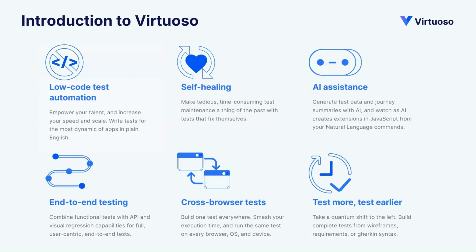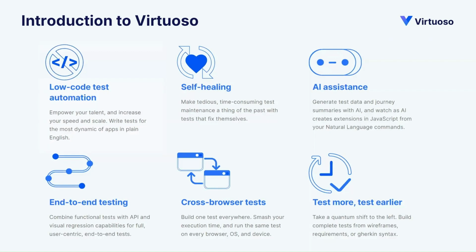Virtuoso is powered by AI capabilities. For example, it allows you to extend the capabilities of Virtuoso for automating various edge cases using extensions that are created by writing simple pieces of JavaScript code. But in case you do not know JavaScript, there is an AI powered capability that allows you to automatically generate these extensions as well. So you don't need to worry about writing the code in order to extend the capabilities. Then Virtuoso has self-healing capabilities that allow you to automatically maintain your tests, and you do not have to worry about fixing the elements whenever there are changes made by the development team.